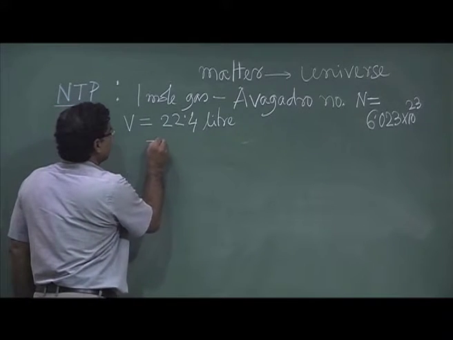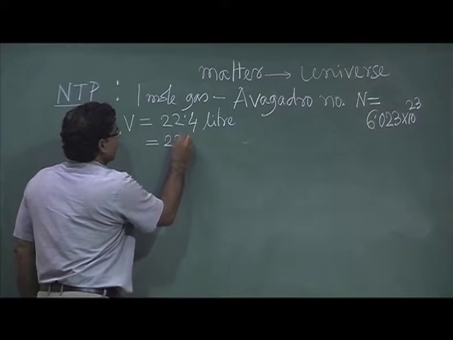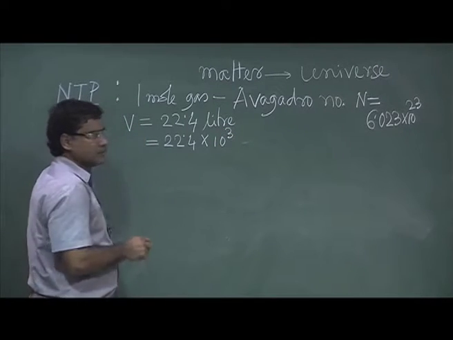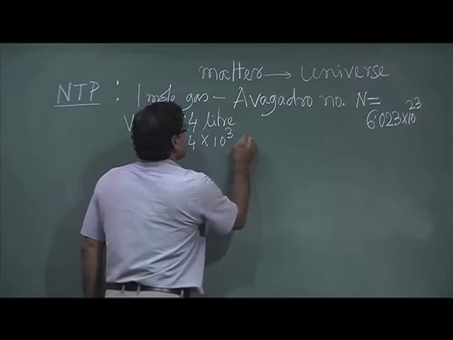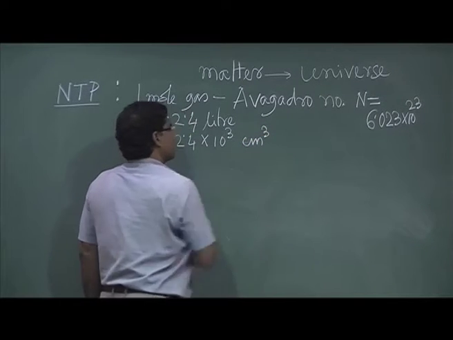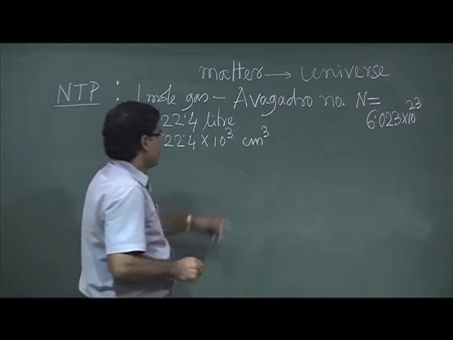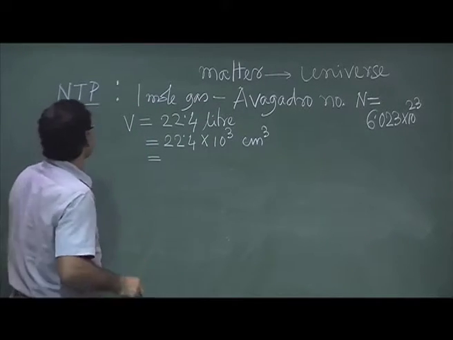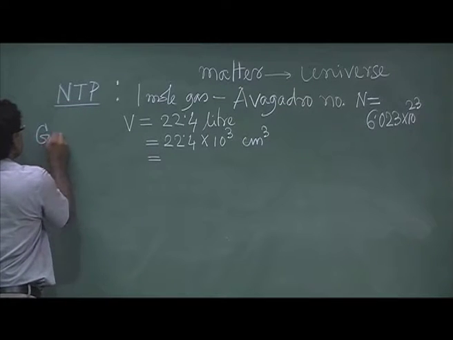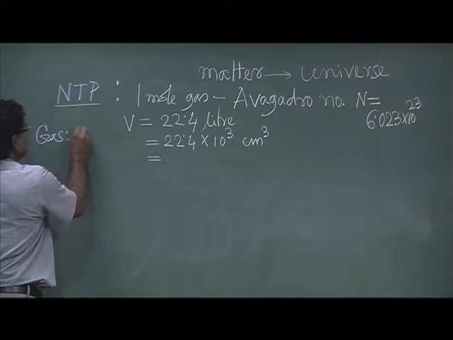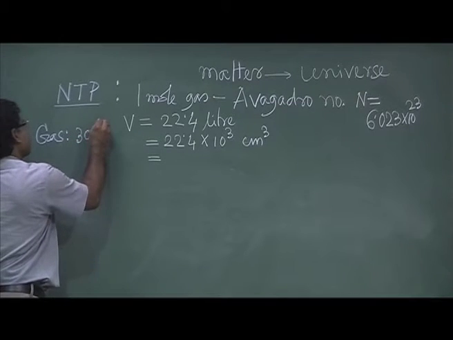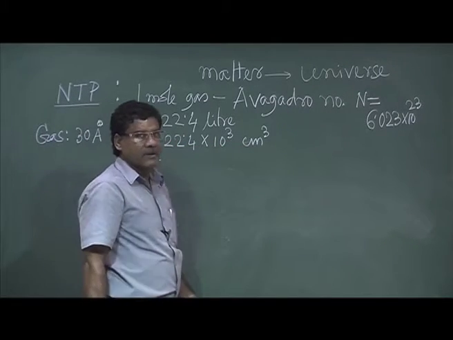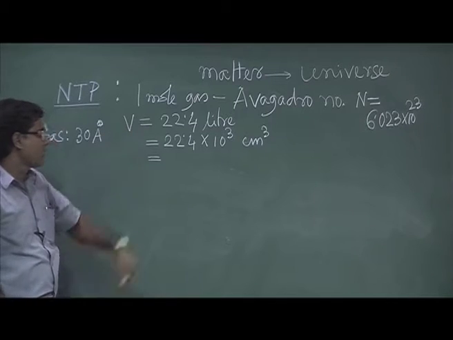So 22.4 liter means 22.4 into 10 to the power 3 milliliter or centimeter cube. Since, as I told, for gas the average interatomic distance is around 30 angstrom, we want to get this volume in angstrom units. So one can convert it.